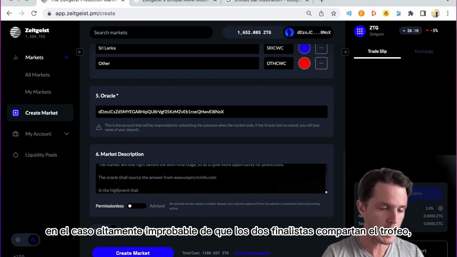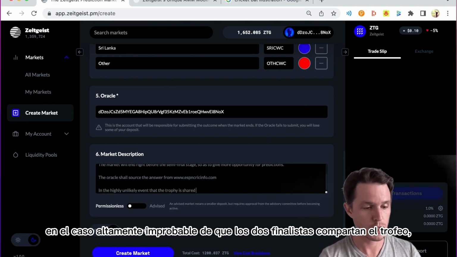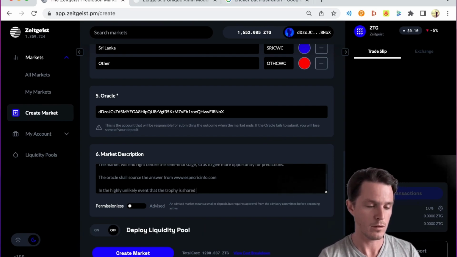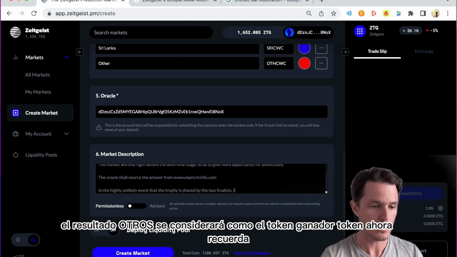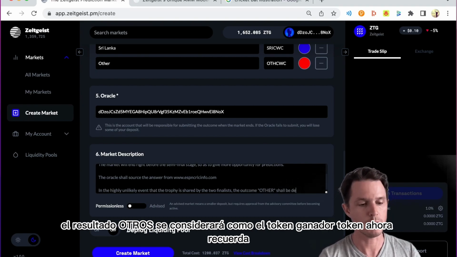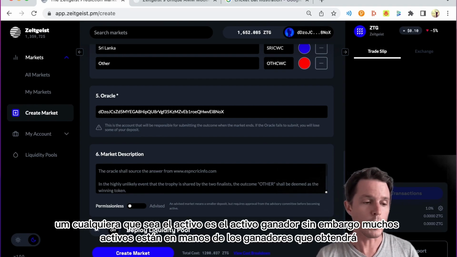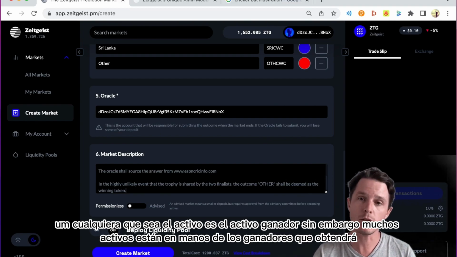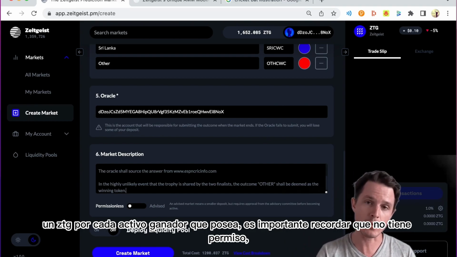In the highly unlikely event that the trophy is shared by the two finalists, the outcome other shall be deemed as the winning token. Now remember, whatever asset is the winning asset, however many assets are held by the winners, they will get 1 ZTG per winning asset that they hold.